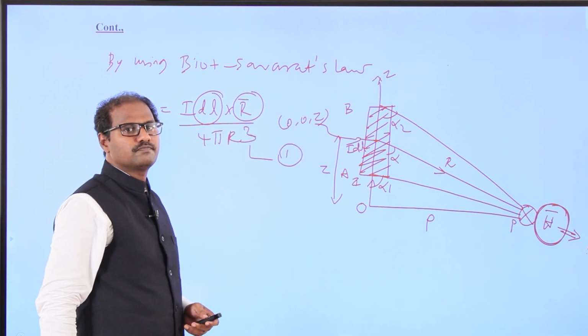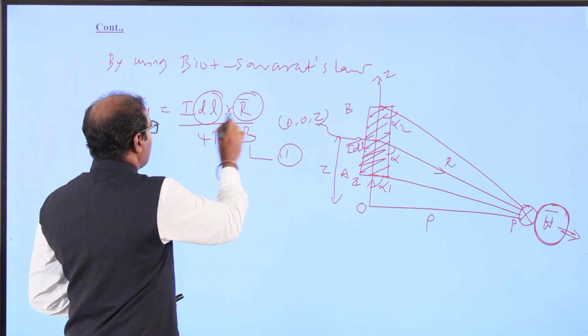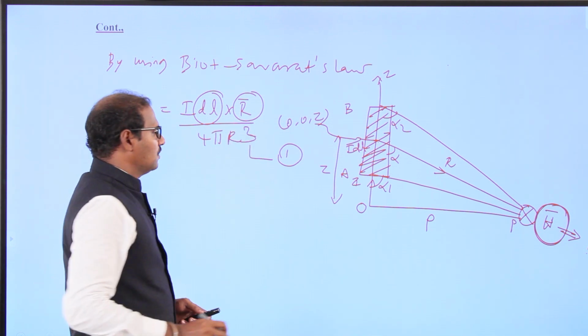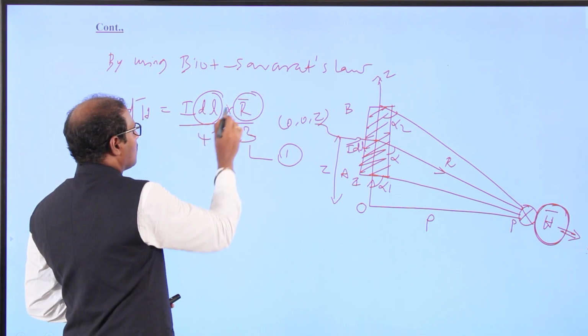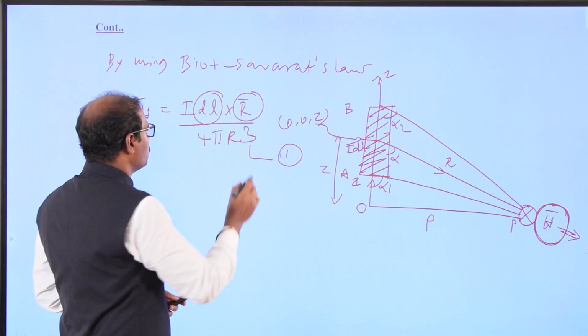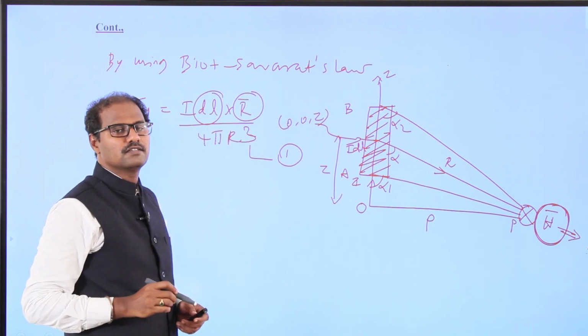Now you have to find the dL value and the R vector value, and substitute them.